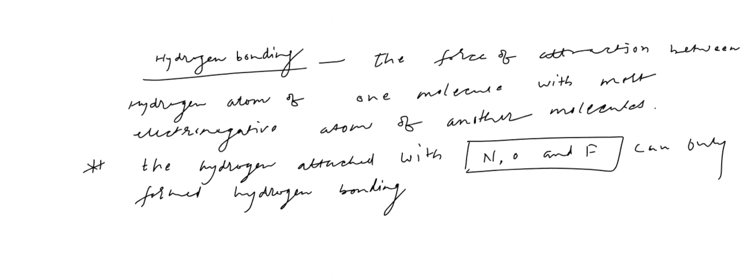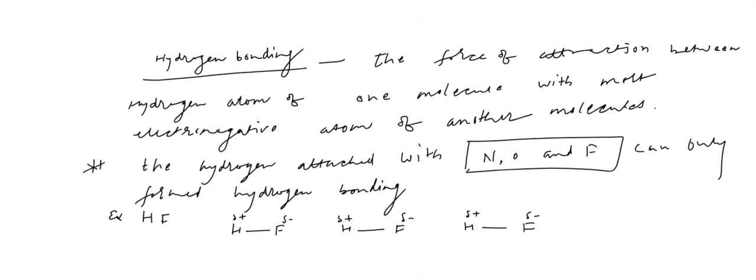Now suppose, for example, you see the HF. HF has a polar covalent bond. This is negative, this is positive. You take another HF, negative, positive. You can take one more HF. They are molecules, not atoms. Opposite charges in chemistry get attracted to each other, right? So what is going to happen here?